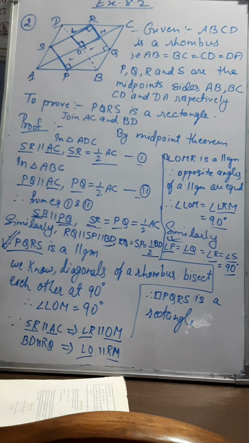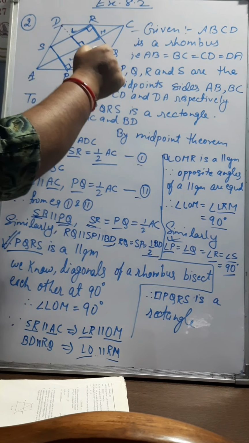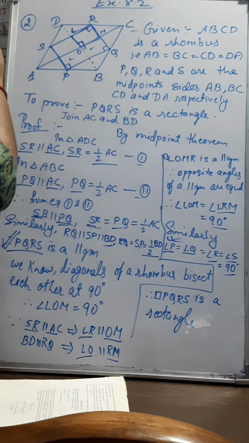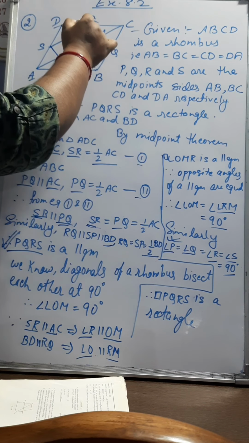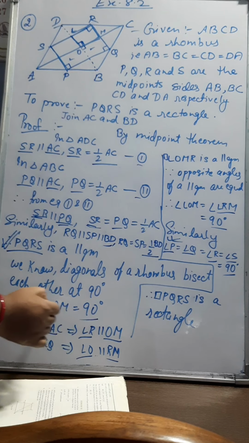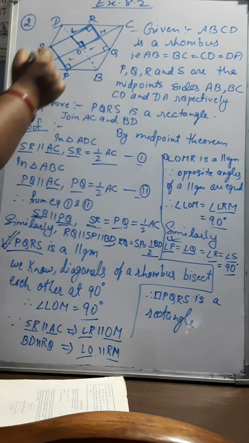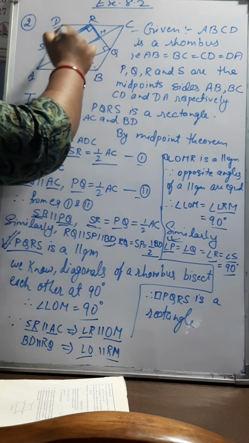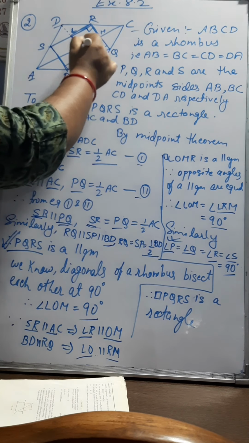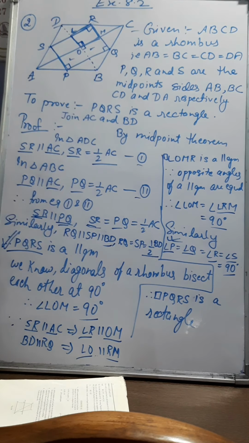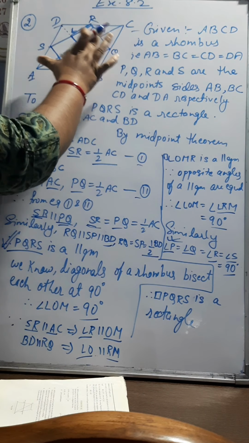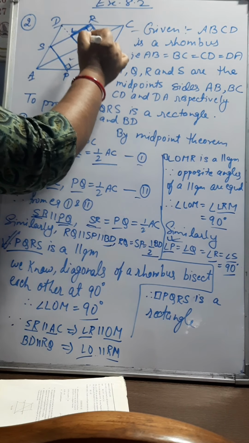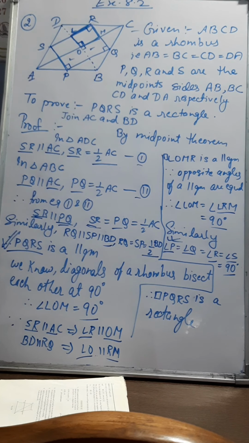Now we know that diagonals of a rhombus bisect each other. So if we join AC and BD, both are intersecting at point O. So LOM will be 90 degrees, which I have written here. Now concentrate on the quadrilateral LOMR. LR is a part of the side SR and OM is a part of the side AC. So if SR is parallel to AC, the small part LR will also be parallel to OM.